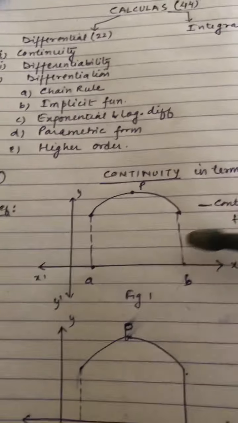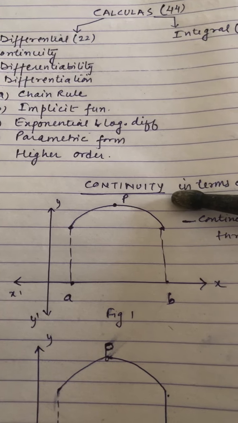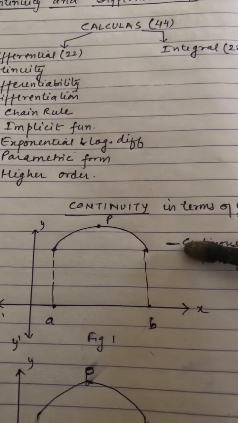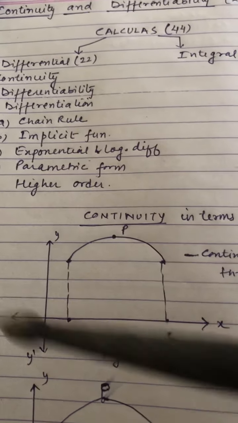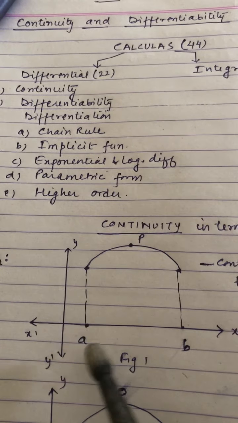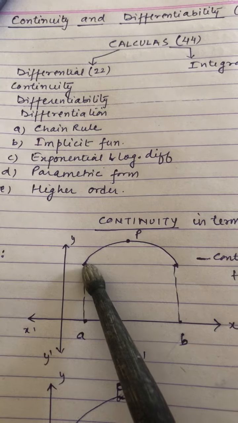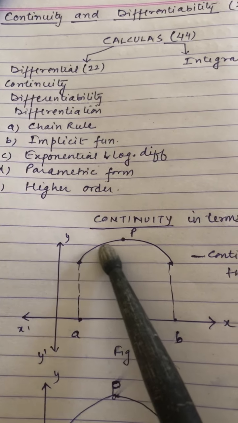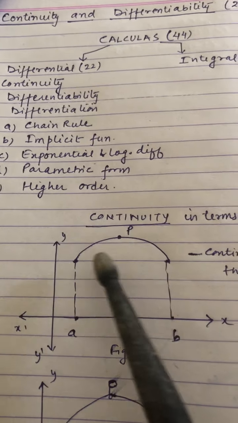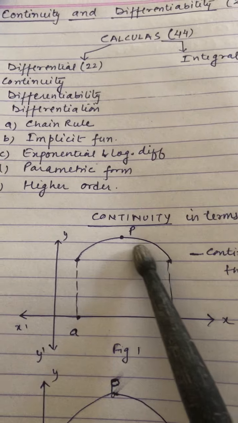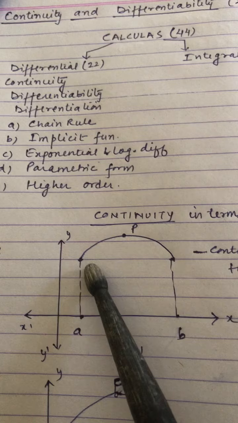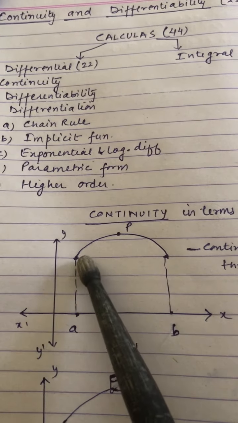Now, as the name suggests, continuity means continuous, लगातार. So in terms of graph, if we want to study the definition of continuity, suppose we have a function, say f(x), whose graph is defined from A point to B point. This is A point, this is B point. So if I draw the graph of this function, when I draw this curve, I don't have to lift my pen. कहीं पर भी मुझे पेन को उठाने की ज़रूरत नहीं पड़ी. That means this graph is continuous. It does not have any holes or any gap. So we will say this function whose graph I have drawn between A and B is a continuous function throughout.